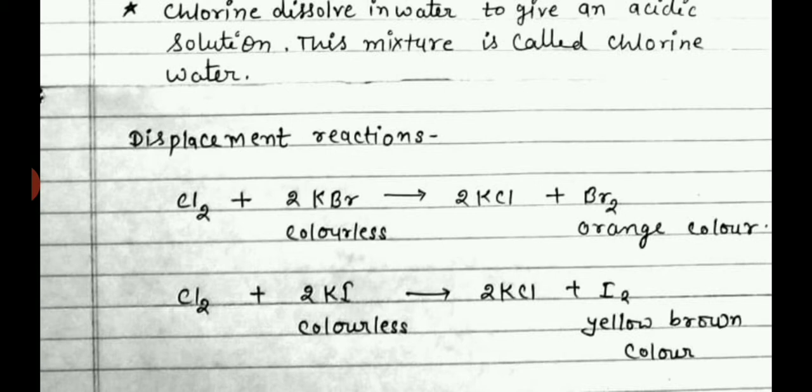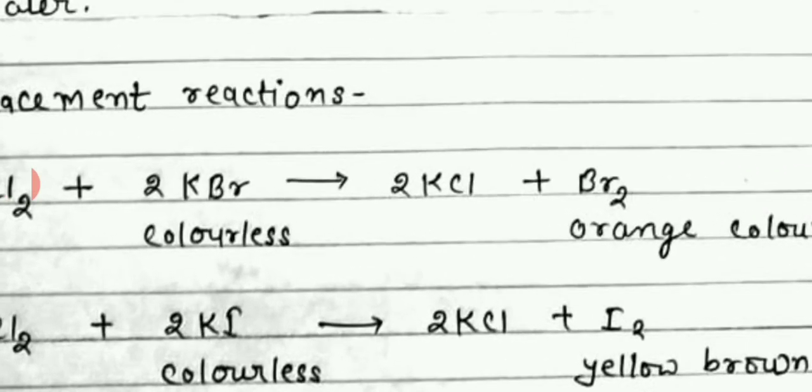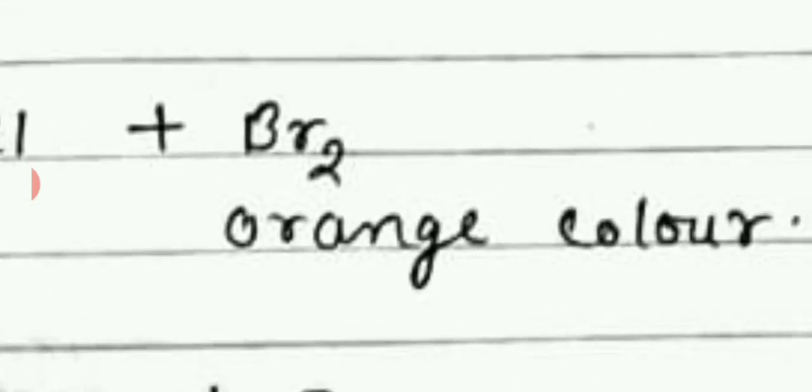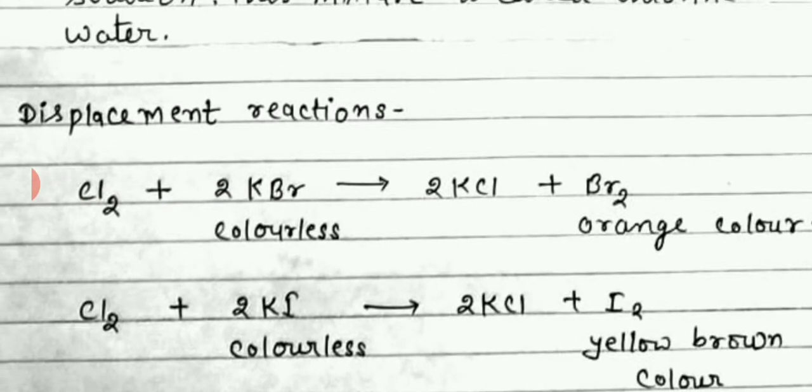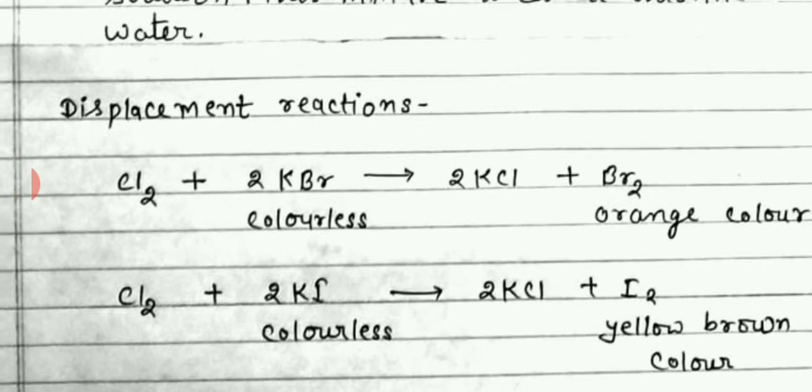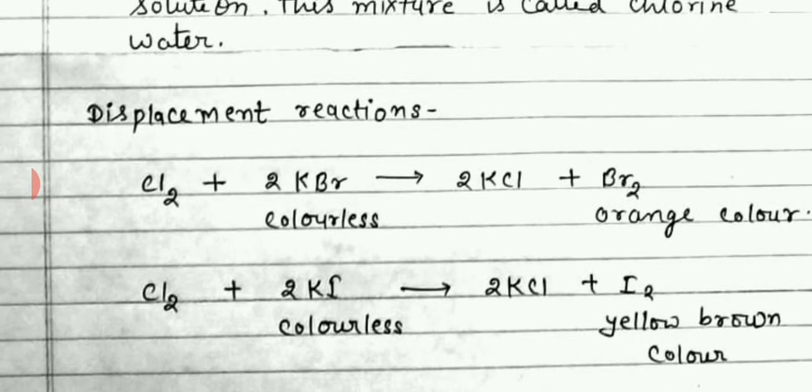Cl2 is a pale green colored gas, or lightest green. You cannot identify the Cl2; you can see it as colorless. But KBr is also a colorless compound. When Cl2 reacts with the KBr, it will form KCl. KCl is a colorless compound, but Br2 is released and Br2 has an orange color. So a colorless solution turns orange, and you can identify that the displacement reaction is completed.